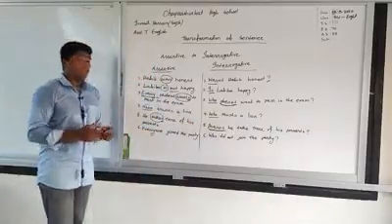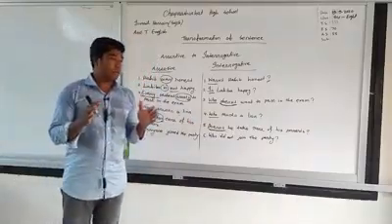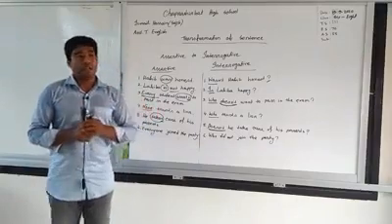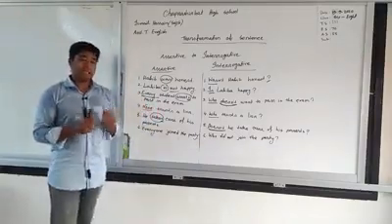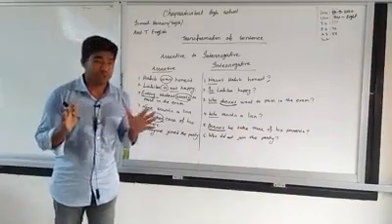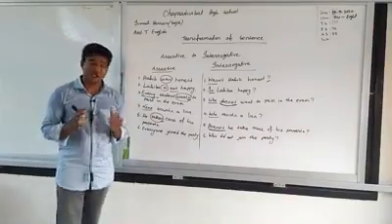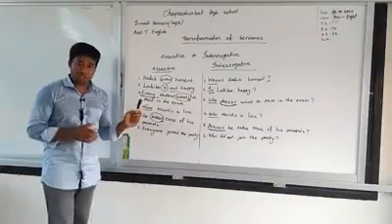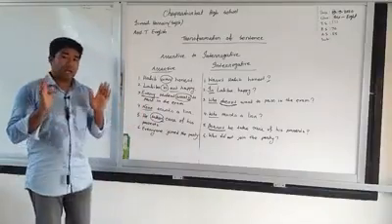If the verb doesn't have any S at the end, we have to use don't, and if the verb is in past form, we have to use didn't. Is it clear?